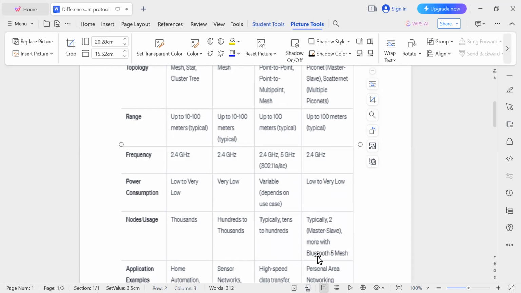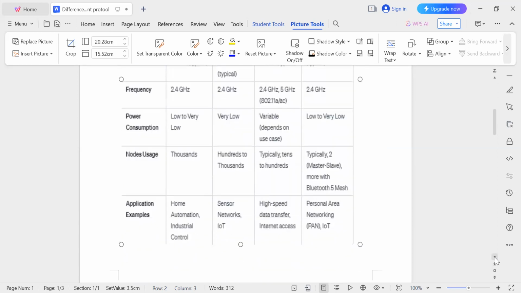Okay, next application. Zigbee is used in home automation and industrial control systems. In 6LoWPAN, it is applied in sensor networks and various IoT applications. And Wi-Fi is used for high-speed data transfer.